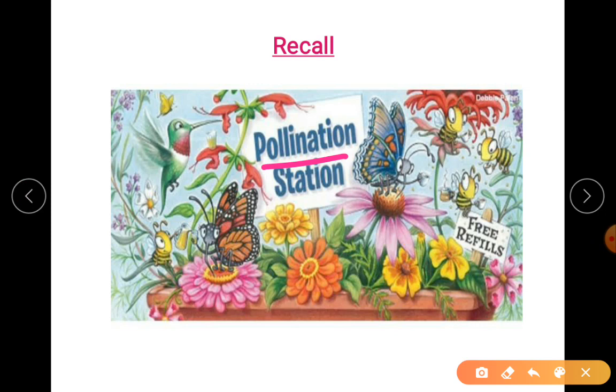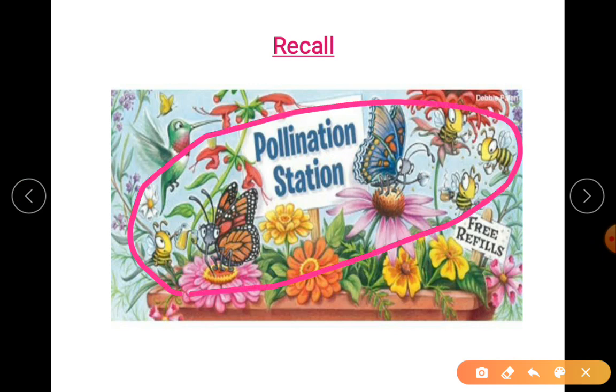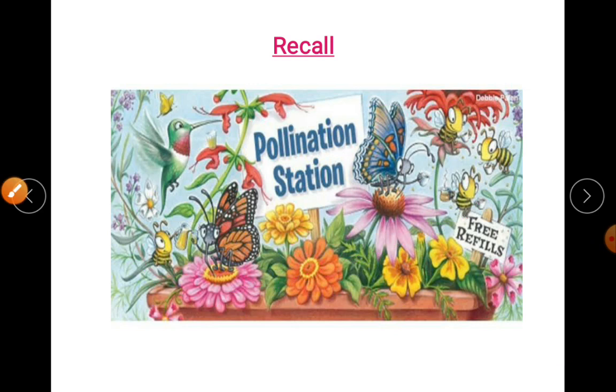Otherwise, you have studied in detail the types: autogamy, geitonogamy, and xenogamy. There are certain vectors which help in cross pollination as well as self pollination. Those vectors may be animals, wind, or water. For wind pollination, it is anemophily. Water pollination is hydrophily, and if it is animals which are helping in pollination, it is called zoophily. So today we are studying zoophily, or pollination by animals.